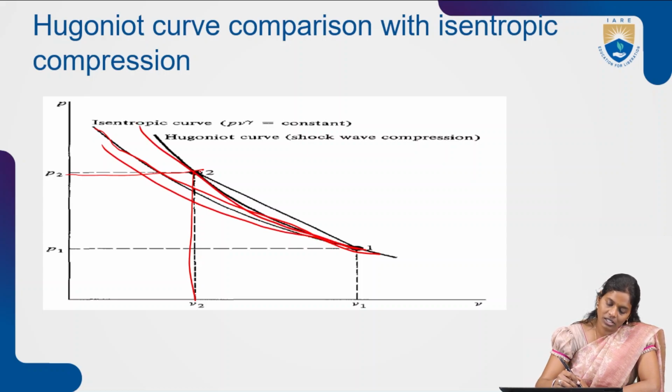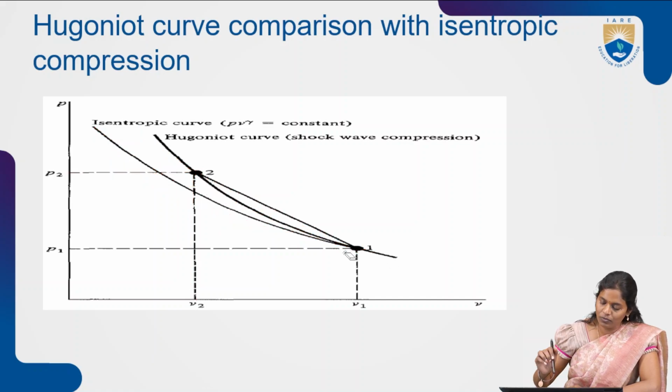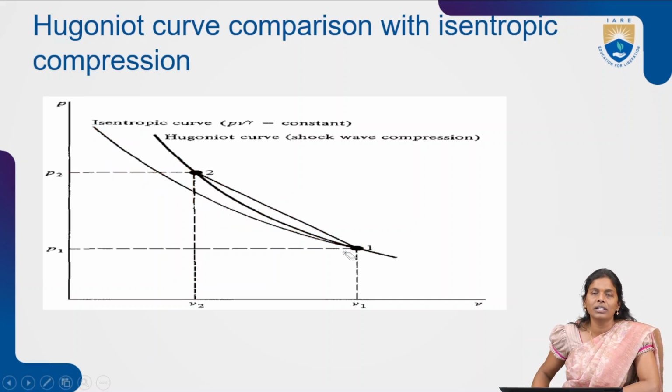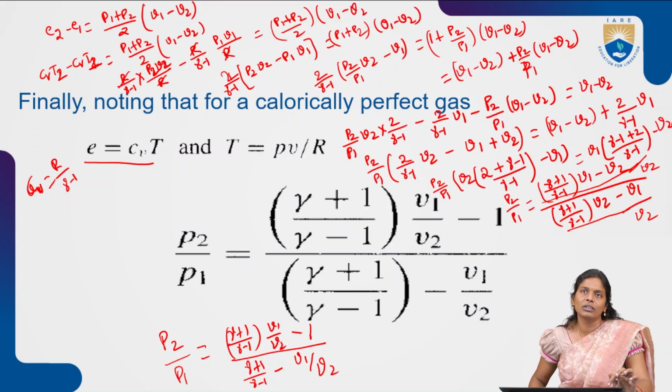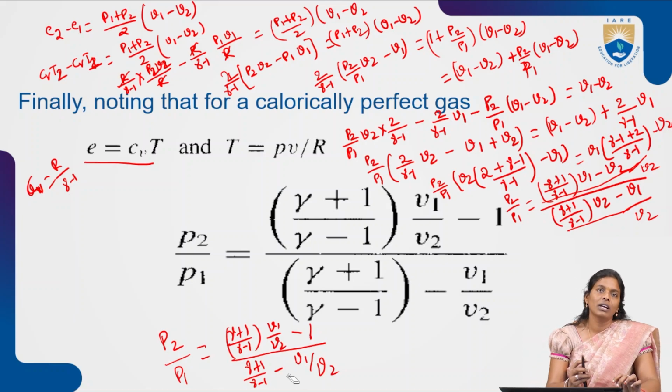Once you linearly join between 2 and 1, the expressions which come are like this for the curves of P versus specific volume. V is nothing but the specific volume, right? So this is the expression for the curve for the isentropic compression. Then for a calorically perfect gas, we have seen E equals CvT and substituted T equals PV by R. We have substituted and got the equation for P2 by P1.